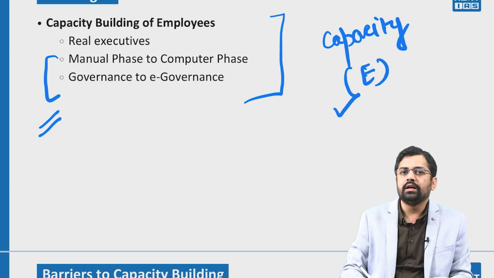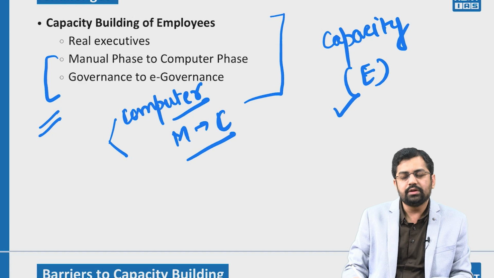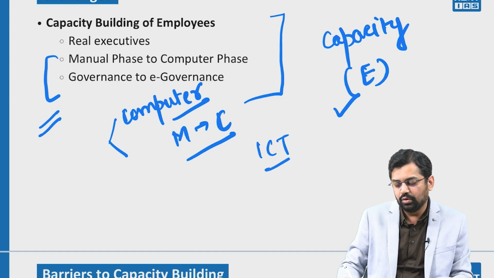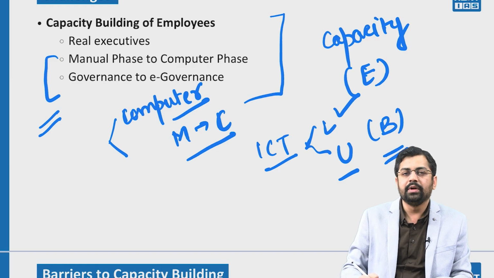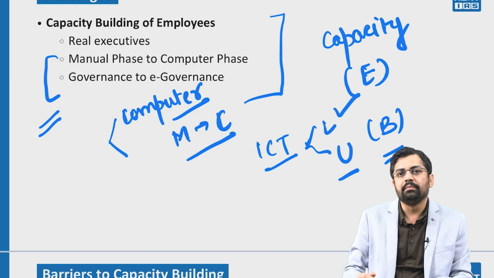Firstly, if you speak to your parents, during this change of phase from manual to computer, one of the major notions is that it is very hectic for a particular employee because he or she has to learn a new skill set so that he or she can easily work on the computer. So the first challenge is going to be adaptation, right? Similarly, the usage of new ICT technologies involves how the learning mechanism works and the upgradation of skills, and that becomes part of the behavioral change, right? So this behavioral change of adapting to new skills is one of the major challenges.